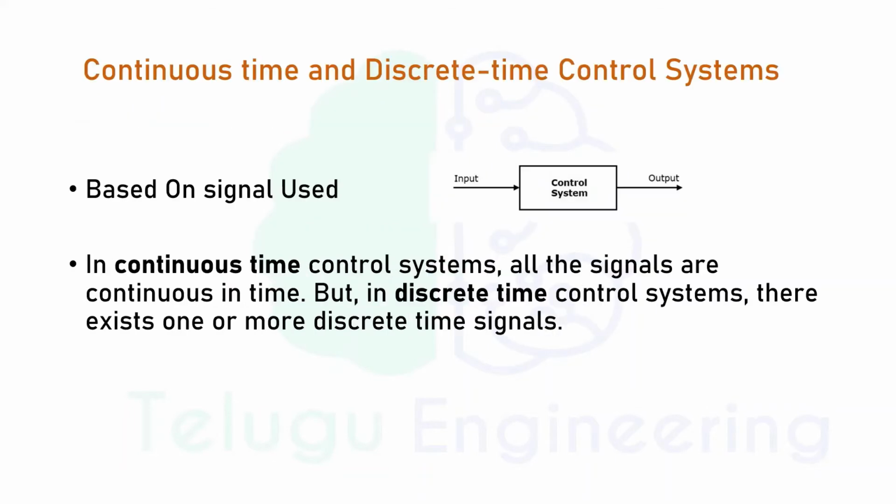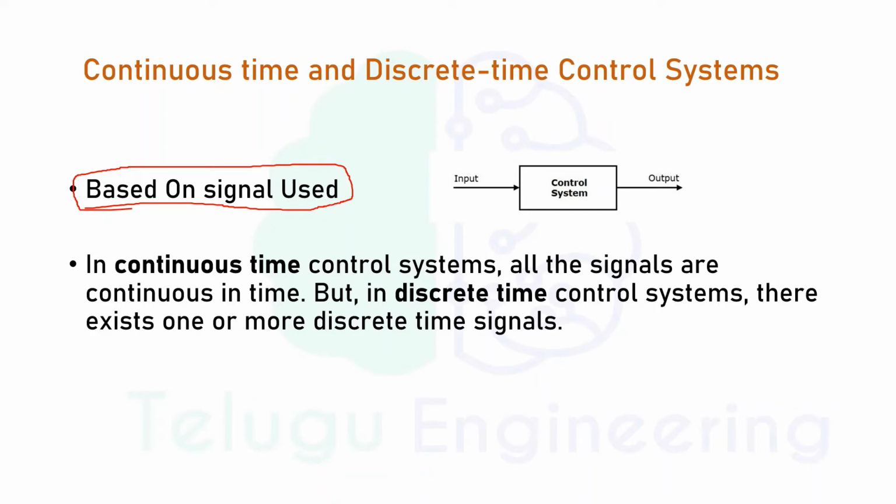So first, continuous and discrete time control systems, let's see what they are. These are based on the signal used. In continuous time control systems, all the signals are continuous in time. But in discrete time control systems, there exist one or more discrete time signals.